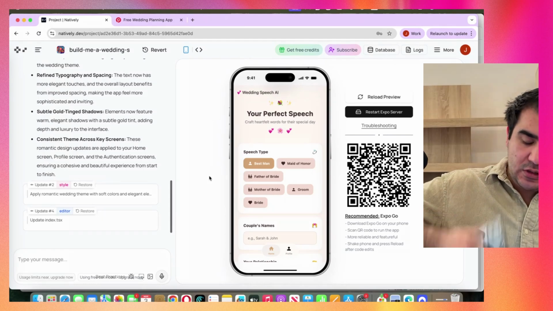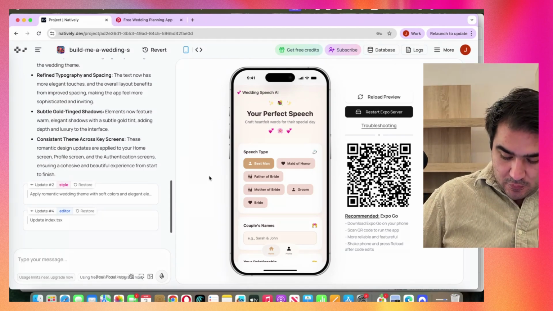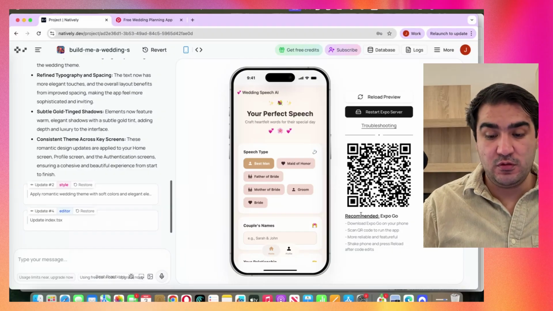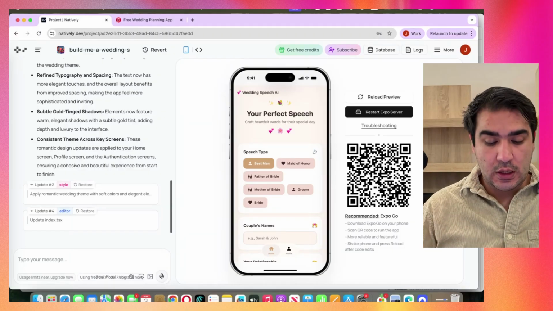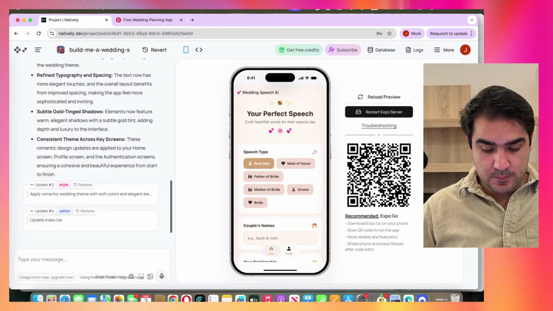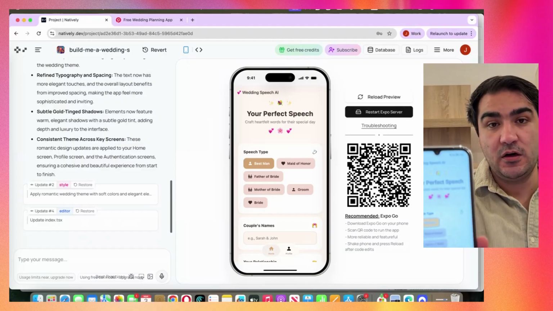I just need to check this. I will reload it, so I have the new design here on my phone. But of course, always test the app on your phone, see how it works, and then you're good to go. Let's wait for my phone to show the app. Yes, we have the update here also on my phone.